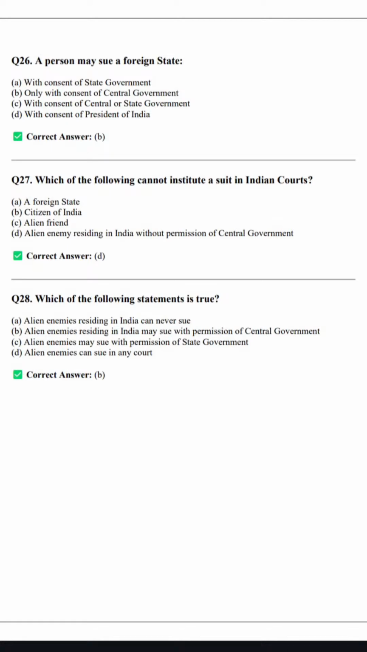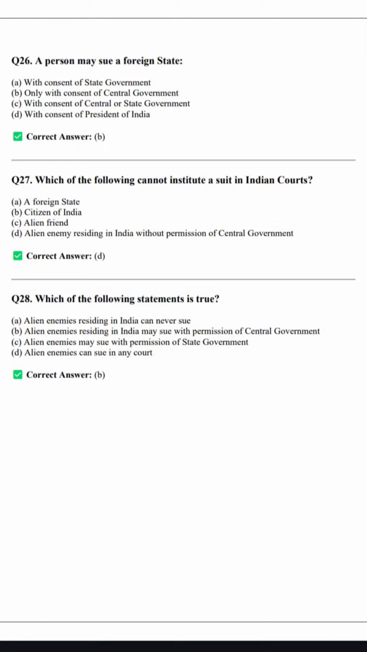Okay, आगे बढ़ते हैं. Which of the following cannot institute a suit in Indian court? So, alien enemy residing in India without permission of central government cannot institute a suit in Indian court. ठीक है ना.